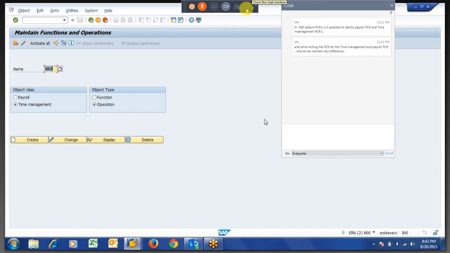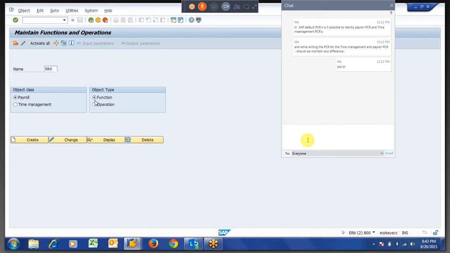Shrikant, you can speak. You see, Srikant, as per your chart, there is no link between payroll PCRs and what we say time PCRs. The operations, if you go to maintain functions and operations, here itself they have given time or payroll.